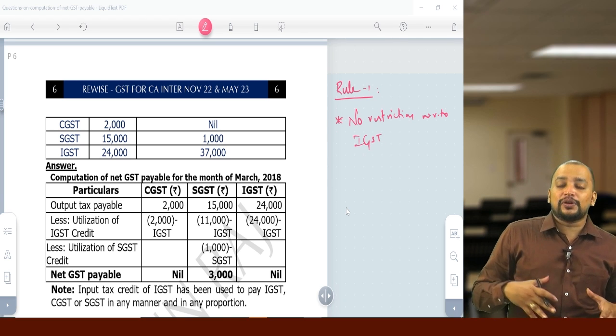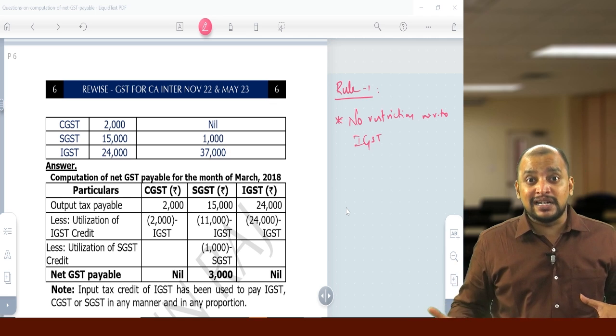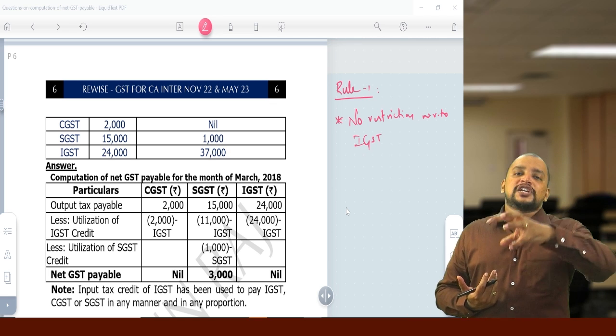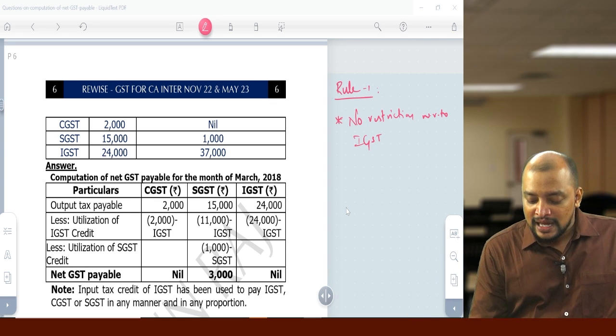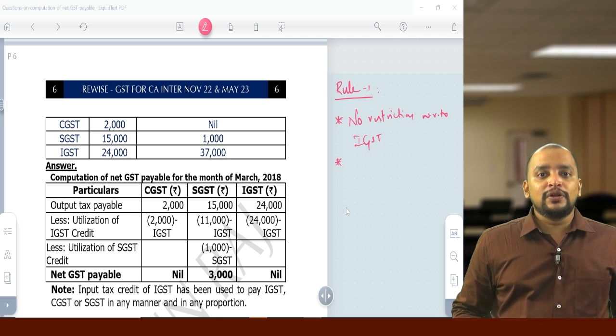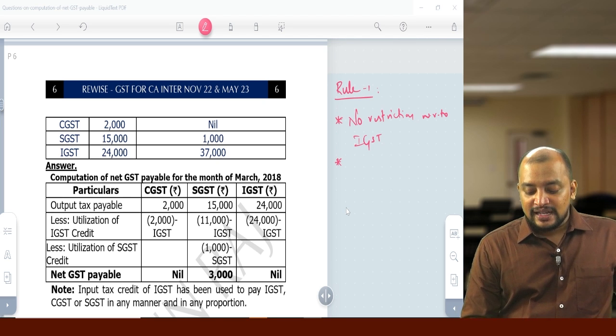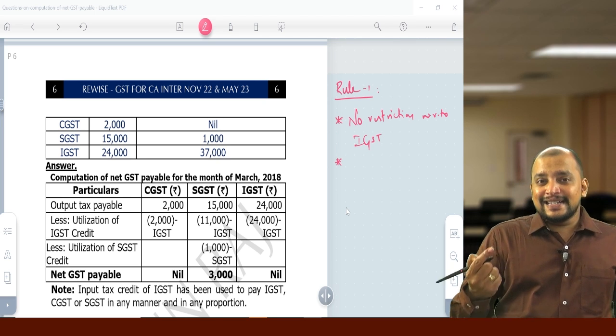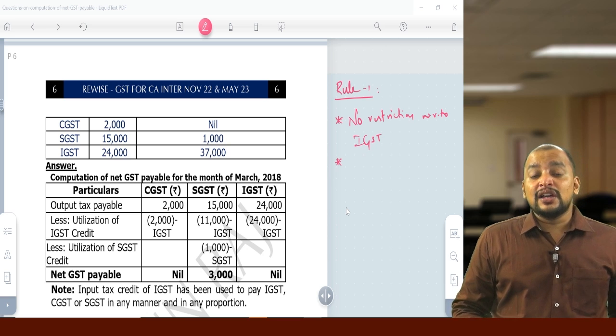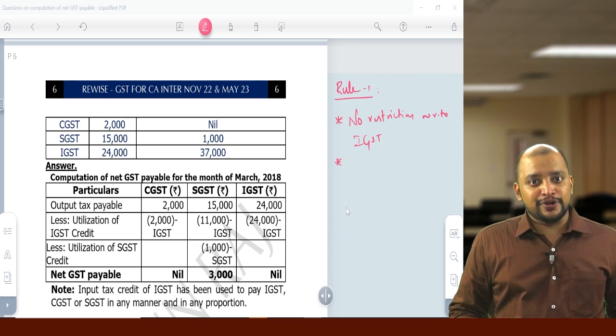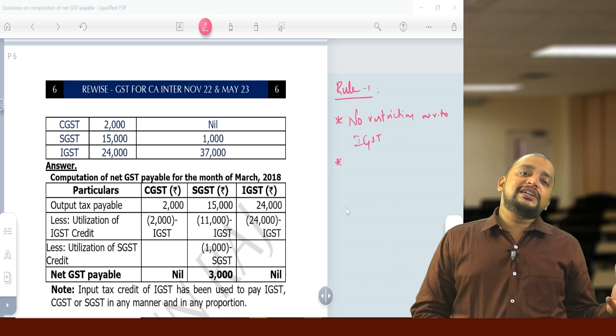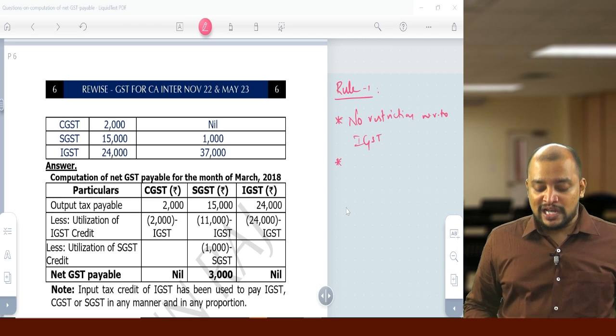IGST credit can be utilized for payment of any GST liability, and any GST credit can be utilized for payment of IGST liability. And the second point in rule 1 is that with respect to CGST, SGST and UTGST, cross utilization is not possible. Means respective credit can be utilized for payment of respective liability.